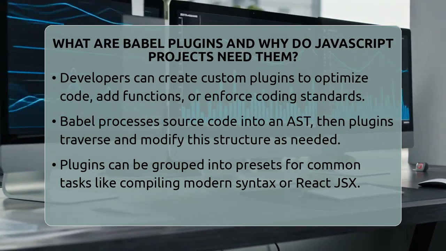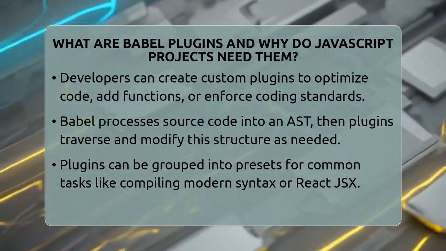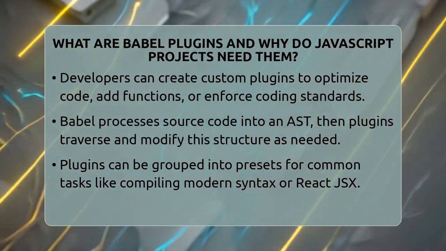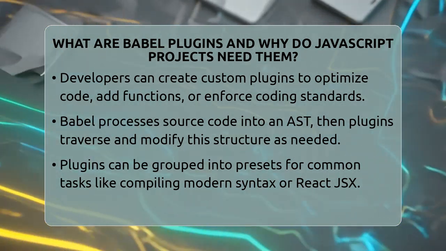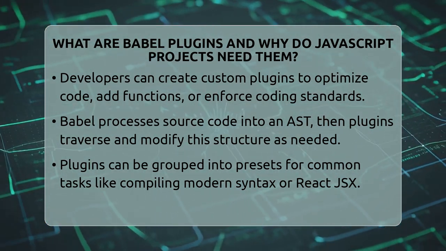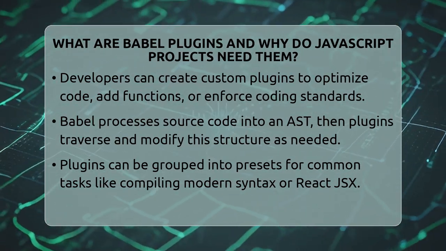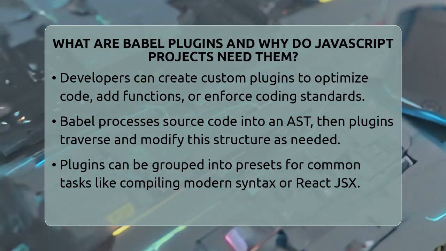In practice, Babel first reads your source code and creates an abstract syntax tree. Then, plugins traverse this tree, visiting specific parts of your code. They apply transformations, like turning arrow functions into regular functions.